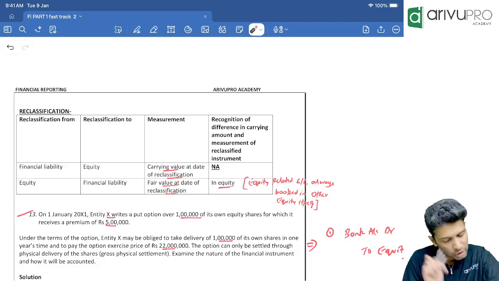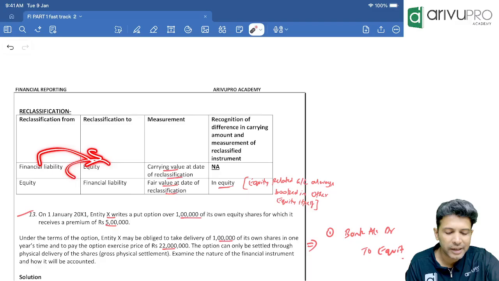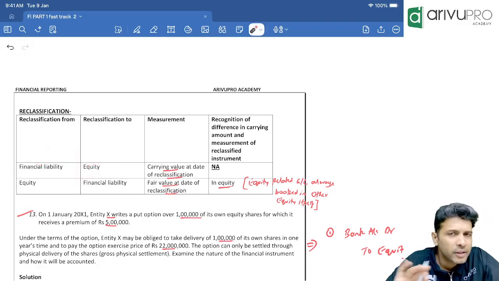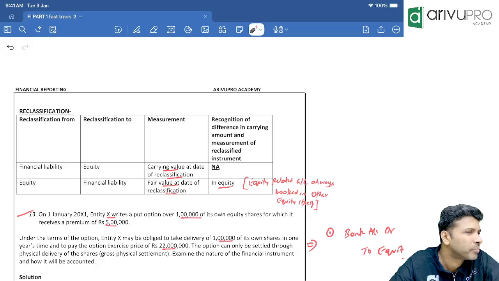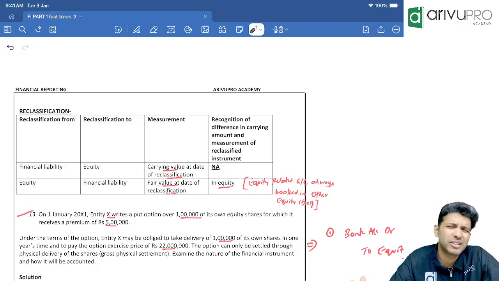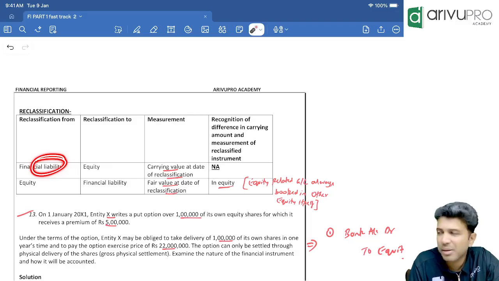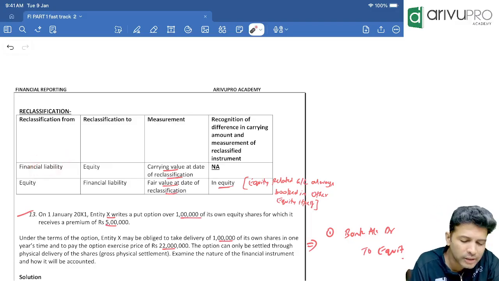That was a scenario. So from financial liability, if it becomes equity, what to do? Simple. In equity, do we have an obligation to pay cash or no obligation? No obligation, because all these are permanent numbers, right? Hence the standard says there is no need to find fair value. You already have the carrying amount of the financial liability, because till now you are showing that component as financial liability in your books.